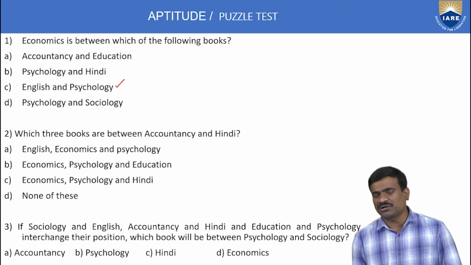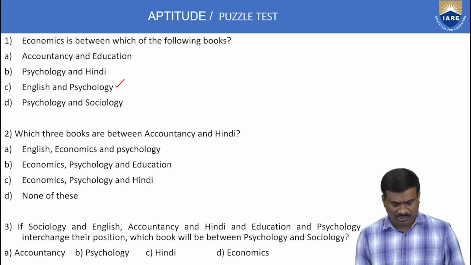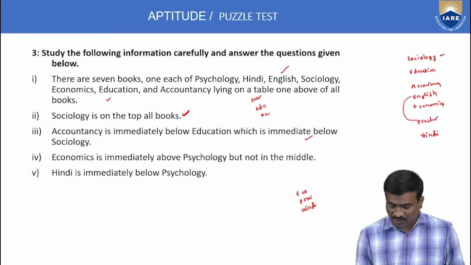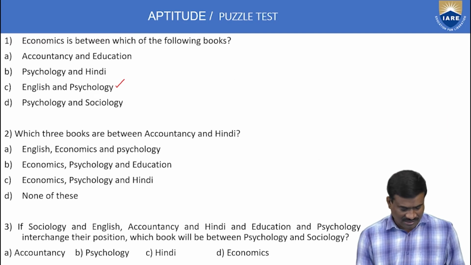Again, do not consider repetition; consider only the sequence order. Between accountancy and Hindi are 3 books: English, economics and psychology. So option A only is correct.